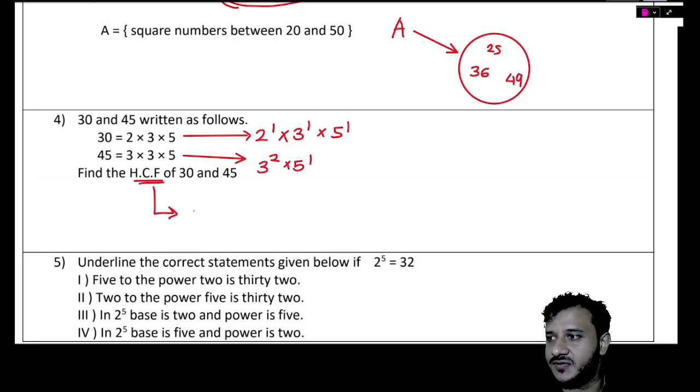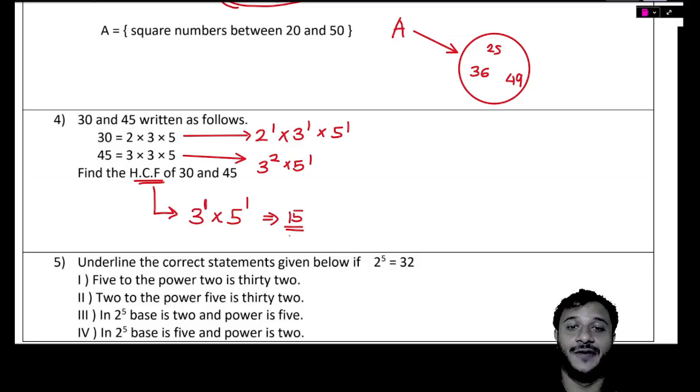What are the common numbers we can see? 3 and 5. What is the lowest power of 3? There's a 1 power, 2 power, 1 power is the lowest. 1 power, 1 power, 1 power is the lowest. 3 times 5 is the highest common factor. 3 times 5 is 15.